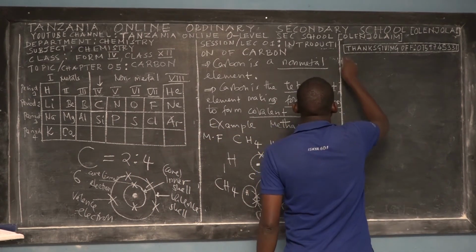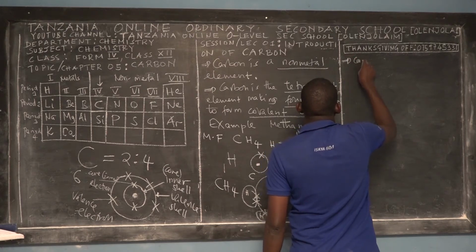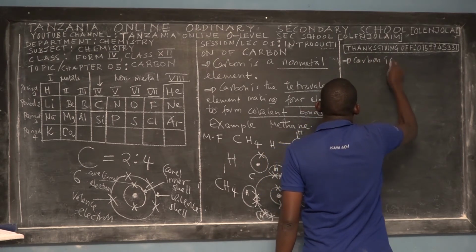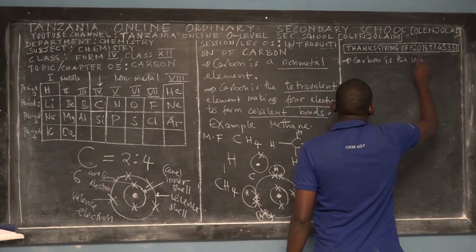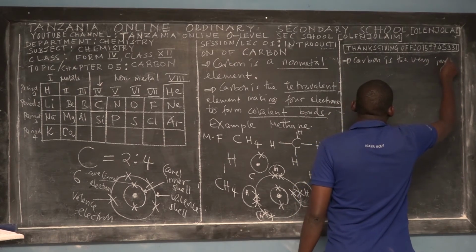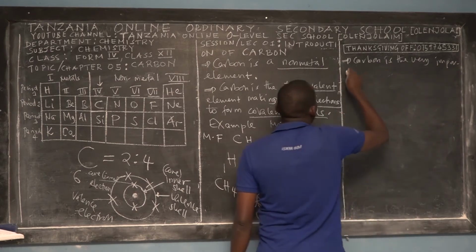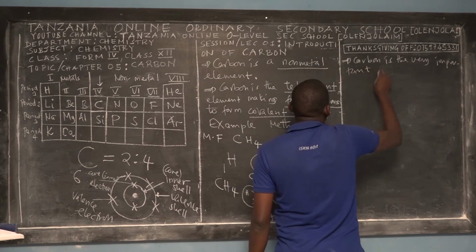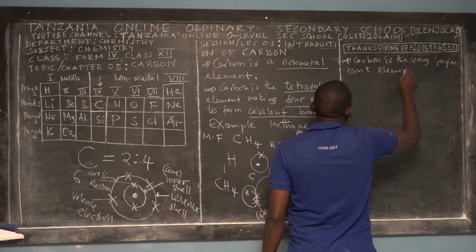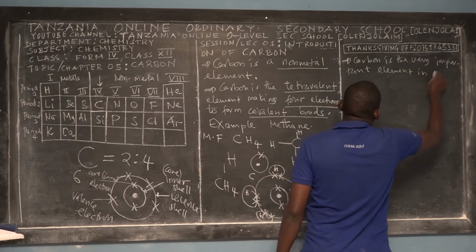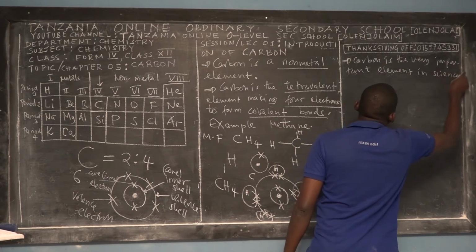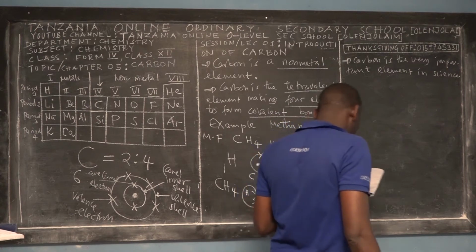So another piece of information that we need: we say that carbon is very important. Other elements also are very important, but carbon is a very important element in science.